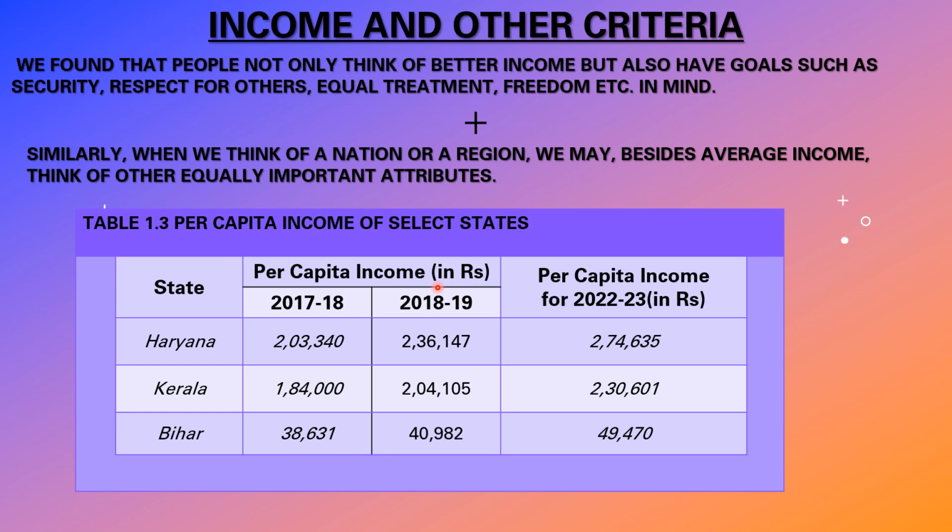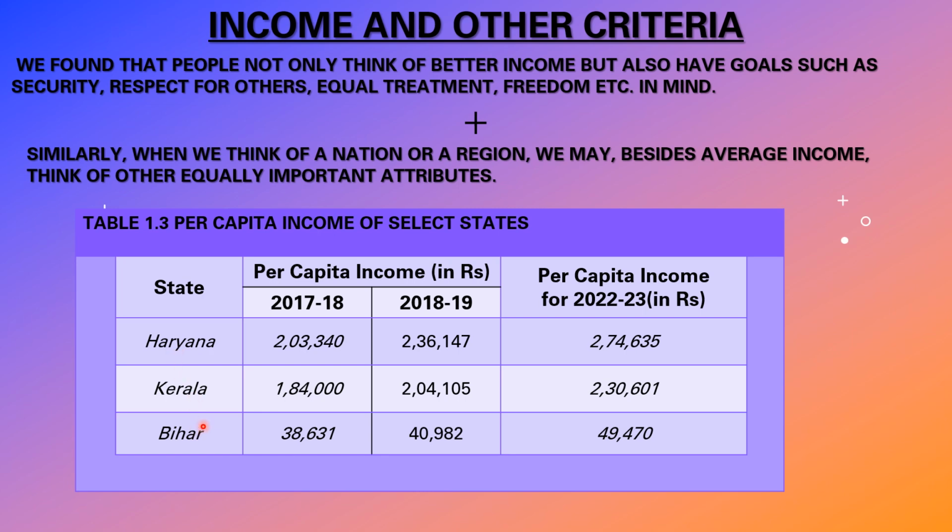So, regarding per capita income, we'll take one table here about the states. First, we'll see the average income, that is per capita income. Besides that, let us keep other things aside now. First, we'll see the average income of the country. In the country, we'll take three states, for example Haryana, Kerala, and Bihar.